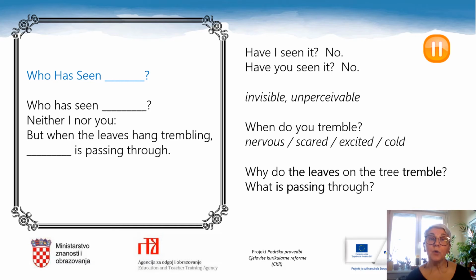And I have one more question. When do you tremble? For in the poem, the poet says, when the leaves hang trembling, that something is passing through. When do you tremble? People usually tremble when they are nervous, when they are scared. You can tremble when you are excited or when you are cold. What do you think happens in this poem? Why do the leaves on the tree tremble? And what is passing through?